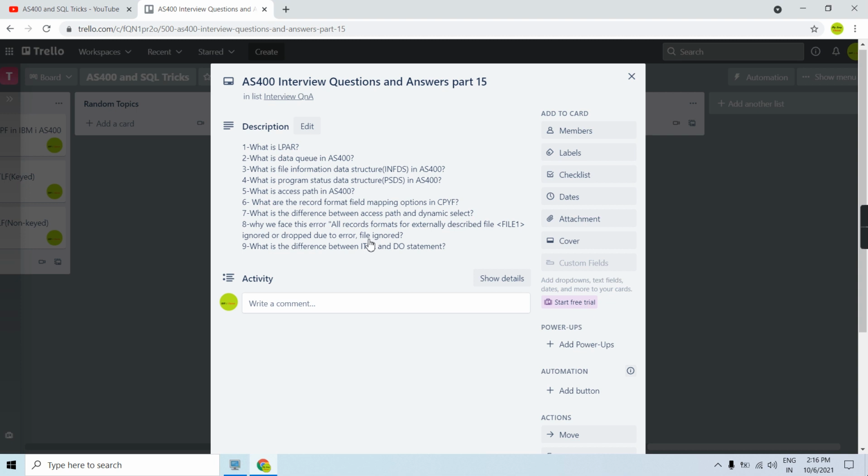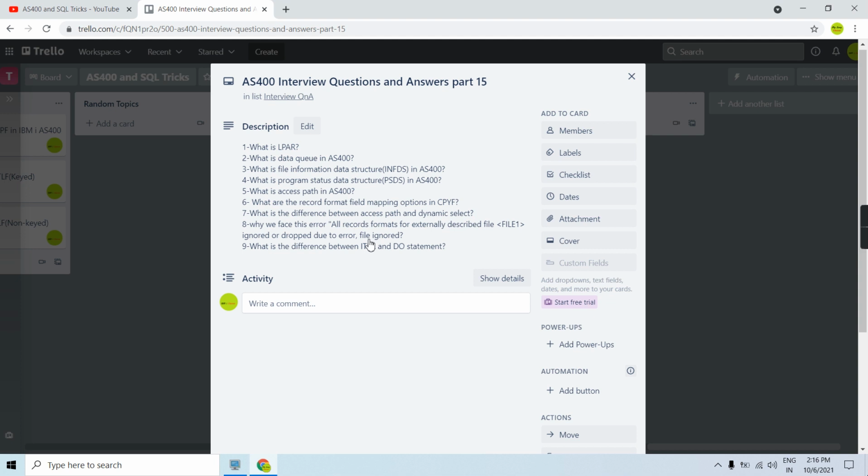Once I do ITER, say I am on the first record, I did not perform the ITER. I'm on the second record, I perform the ITER, so I skip the processing of that record.